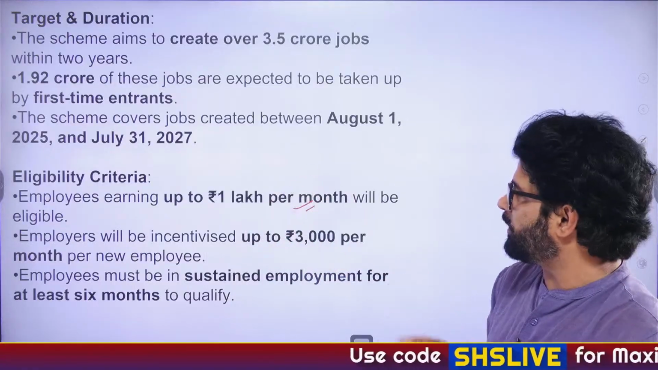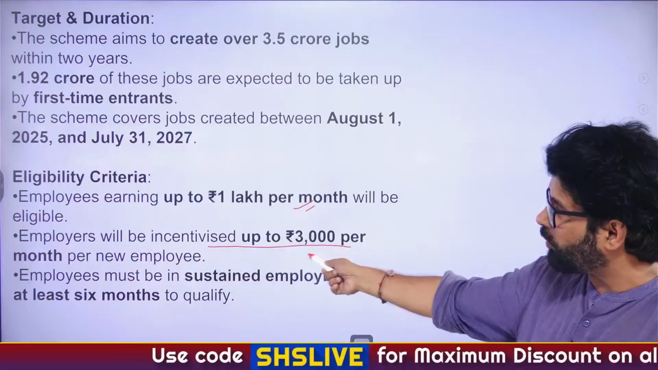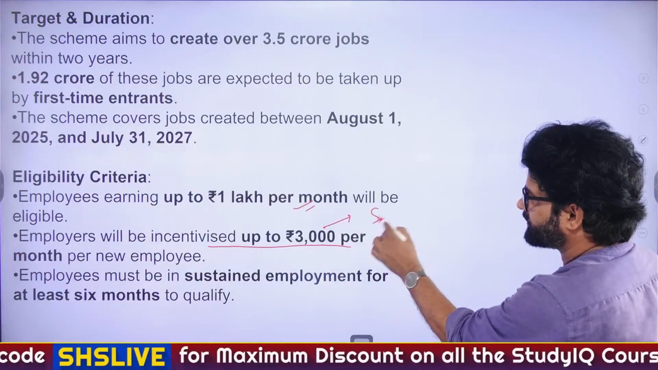Employees earning up to 1 lakh per month. Employees will be incentivized up to 3,000 per month. And this is the point of skepticism.